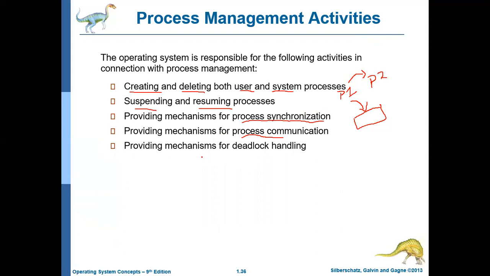And the operating system also provides mechanisms for deadlock handling. We will define deadlock later. Deadlock means the computer may halt due to conflicting resource requests from different processes.